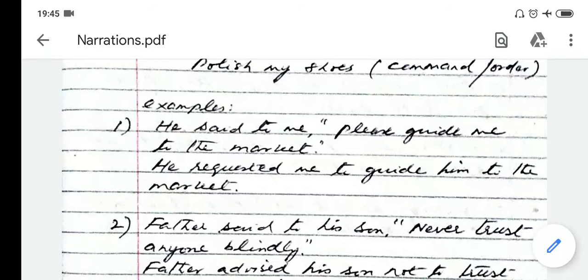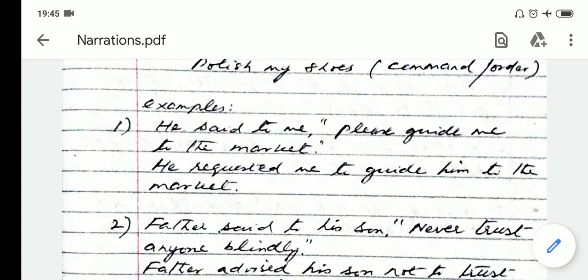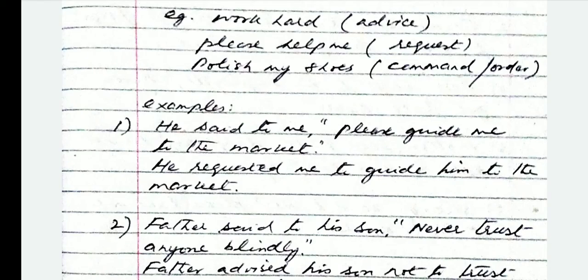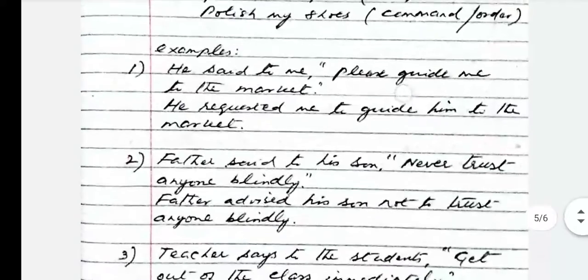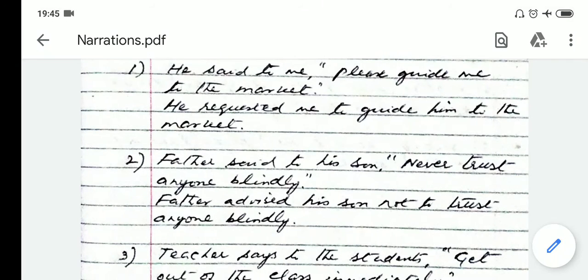And we will use the first form after to because we are bound to use the first form after to. Although the reporting speech was in the past tense, we cannot use the past tense here because guide is preceded by to. In all indirect speech of imperative sentences, we use to, so we are bound to use the first form after to.